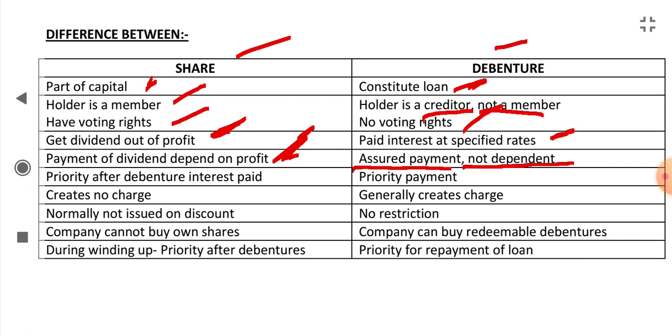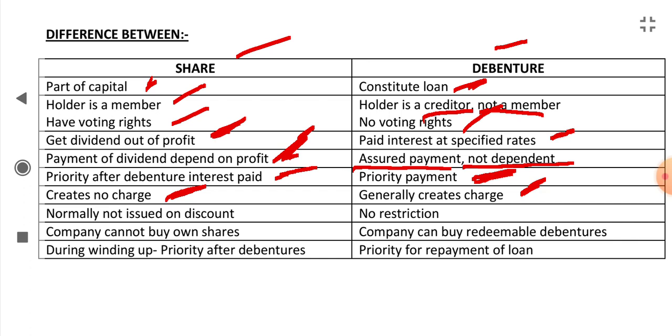Priority: after debenture interest is paid, the shareholder gets the payment only after the debenture holders get their interest. Debenture holders have priority payment. They get the first payment. Shares create no charge. There is no charge or security on any assets of the company, but the debenture generally creates a charge on the property or assets of the company.